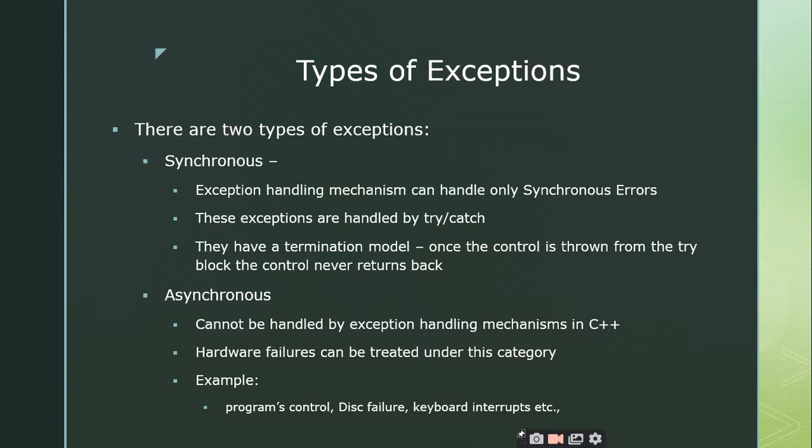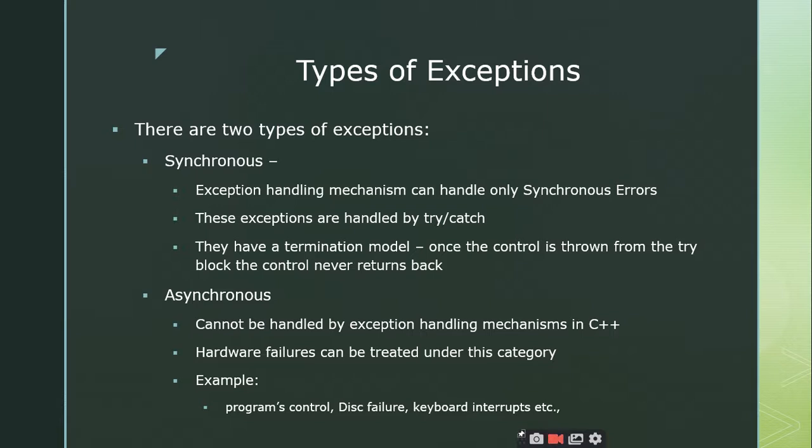And these are the different types of exceptions we have. We may study other types of exceptions also, but from this slide, we basically have 2 types of exceptions. One is the synchronous exceptions, and the second one is the asynchronous exceptions, right?